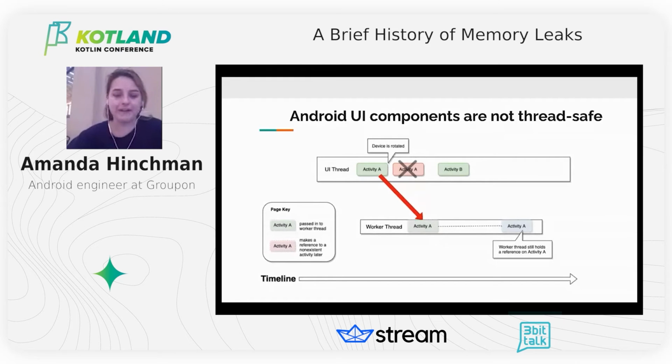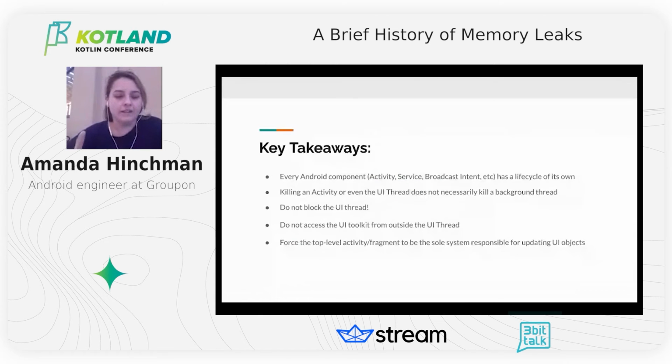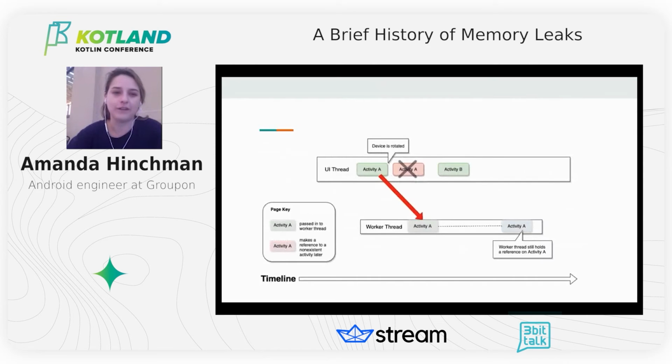All right, so some key takeaways. Every Android component has a life cycle of its own: activity, service, broadcast intents, and so on. Every thread has a life cycle of its own. Killing an activity or even the UI thread doesn't necessarily kill a background thread. Make sure you don't block the UI thread, and you should always force the top-level activity or fragment to be the sole system responsible for updating UI objects. So ultimately, just make sure you're following the constraints of the UI component system. I think that's just an important thing to keep in mind.